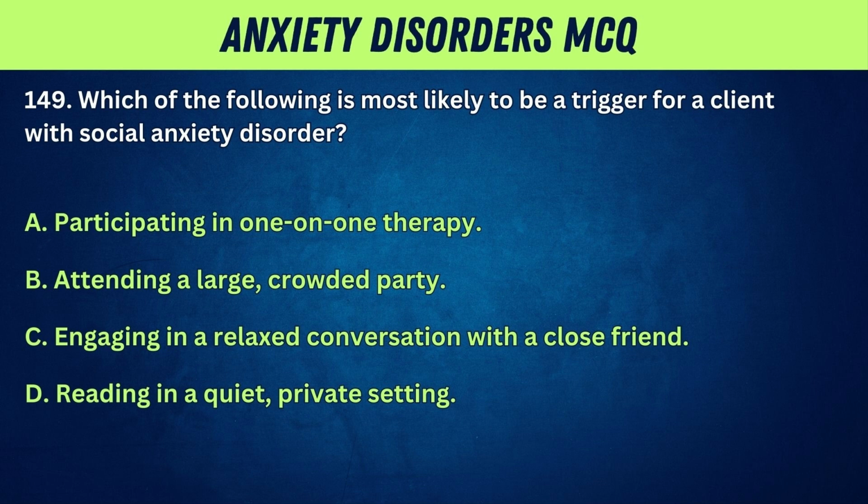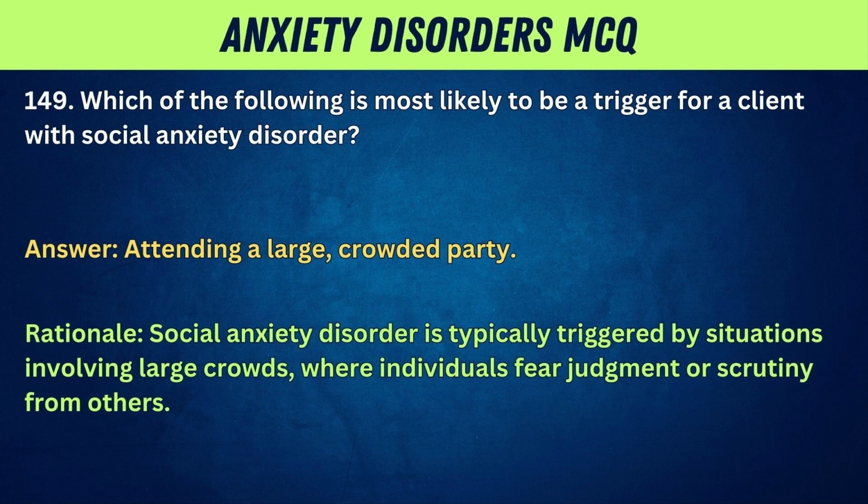149. Which of the following is most likely to be a trigger for a client with social anxiety disorder? A. Participating in one-on-one therapy. B. Attending a large, crowded party. C. Engaging in a relaxed conversation with a close friend. D. Reading in a quiet, private setting. Answer: attending a large, crowded party. Rationale: social anxiety disorder is typically triggered by situations involving large crowds, where individuals fear judgment or scrutiny from others.